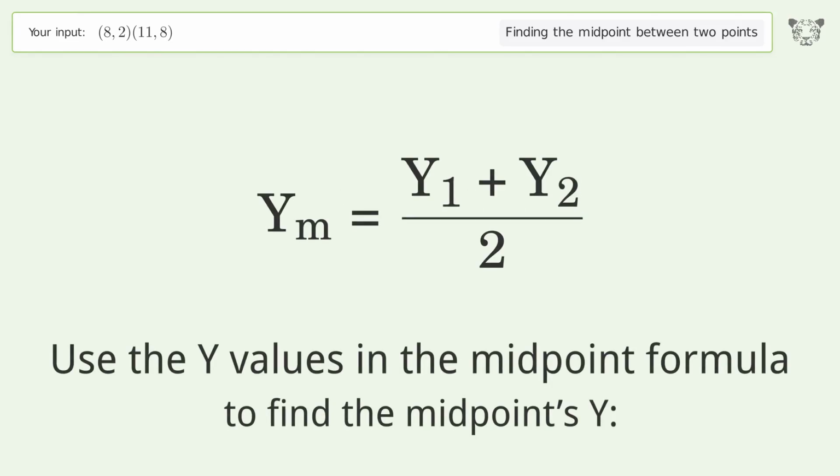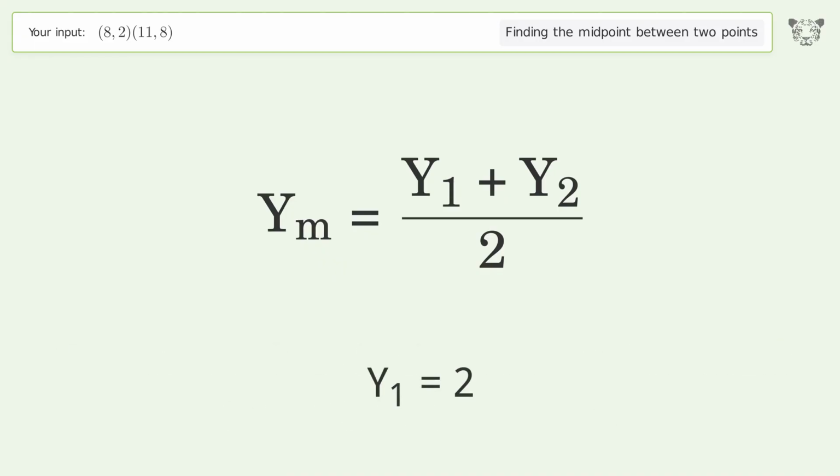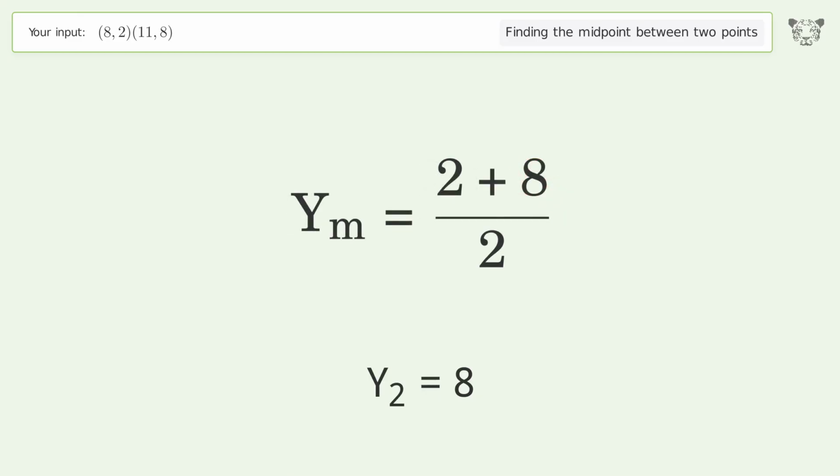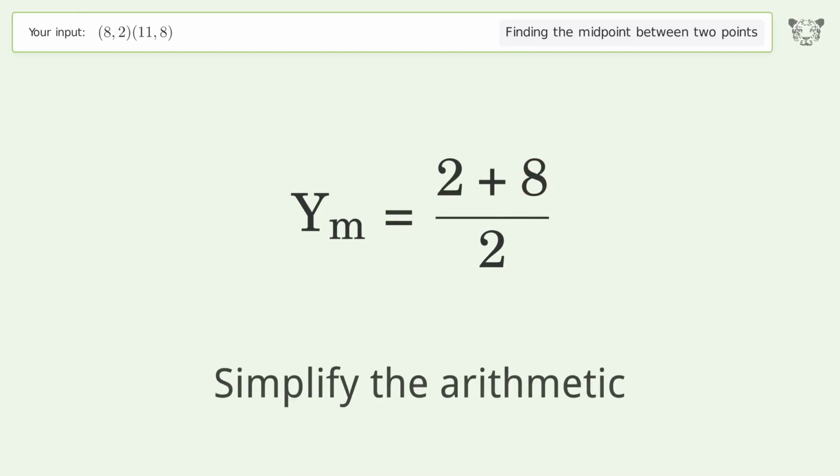Use the y values in the midpoint formula to find the midpoint's y. y1 equals 2. y2 equals 8. Simplify the arithmetic.